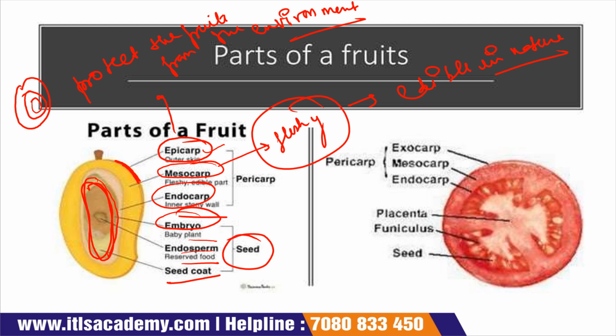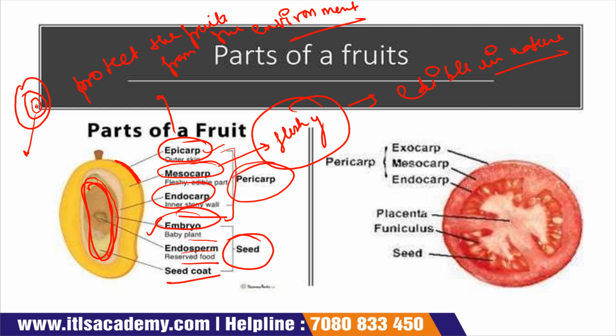And inside the endocarp, there is a seed, and a seed is made up of three things: the embryo, that is a baby plant, the endosperm which reserves the food, and the seed coat. The epicarp, mesocarp and endocarp together are considered the pericarp.